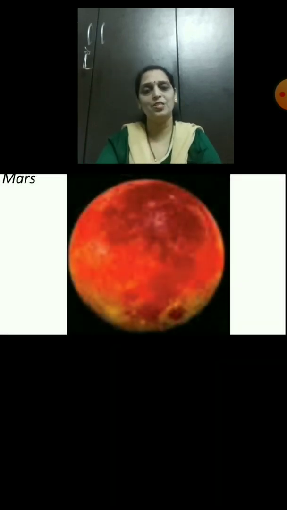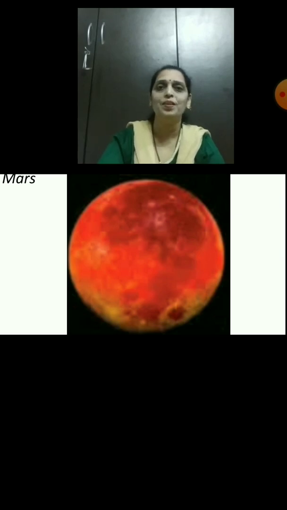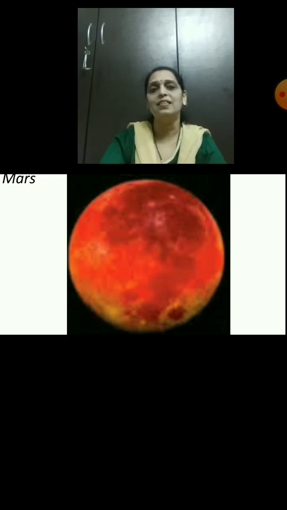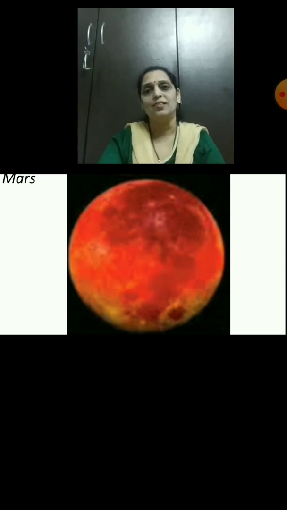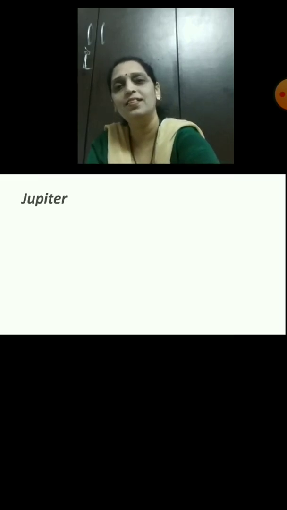This is the picture of Mars. Mars is the second smallest planet in the solar system after Mercury. Mars carries the name of the Roman god of war and is often referred to as the red planet. Now the next, Jupiter.